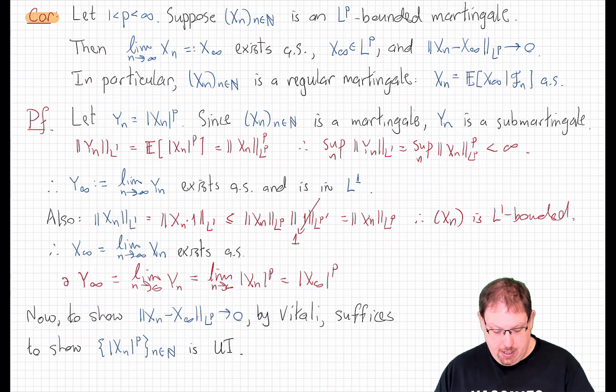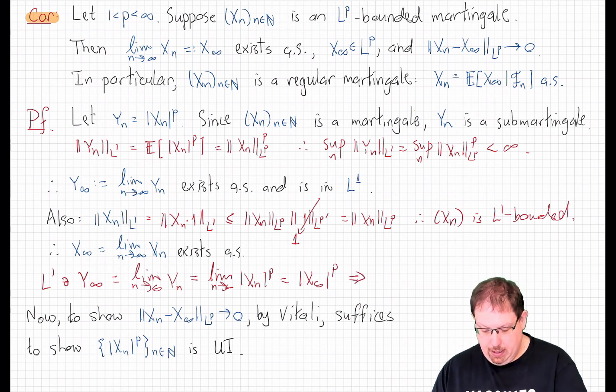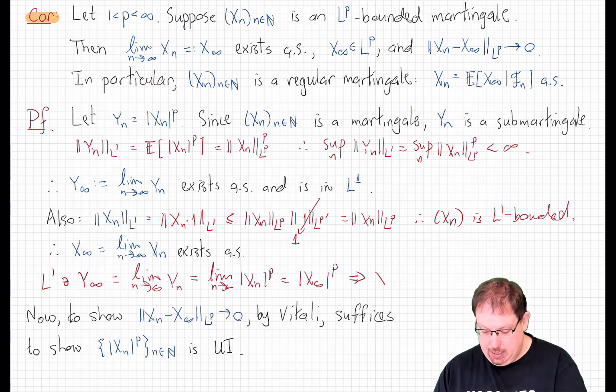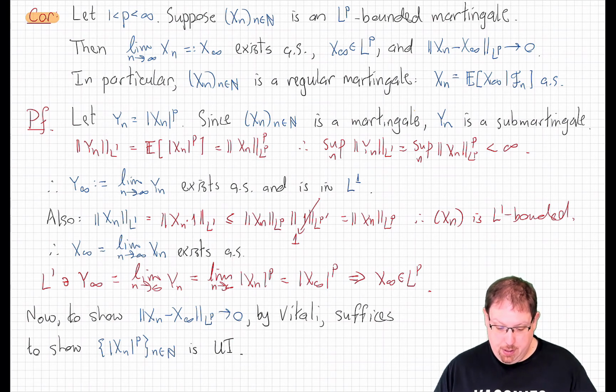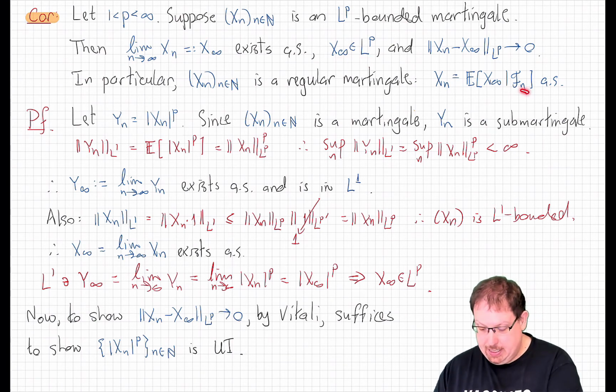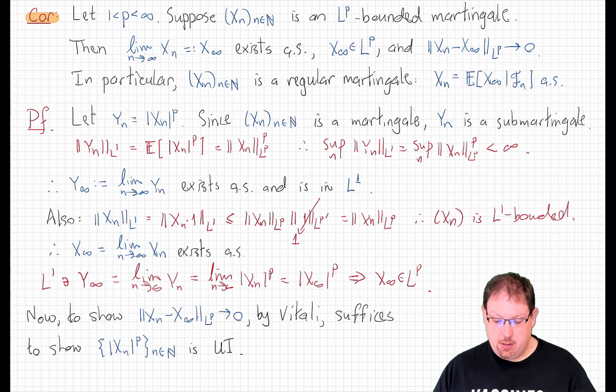and that limit is just x infinity to the p. Now y infinity is in L1, and so that means that the pth power of x infinity is in L1, which is to say that x infinity is in LP. So we've shown most of what we stated above. We do have an almost sure limit, which is in LP, and we can conclude that xn is a regular martingale just from the fact that it's uniformly integrable by the fact that it's LP bounded for some p bigger than 1. So the only thing left to prove is that we actually have LP convergence here.